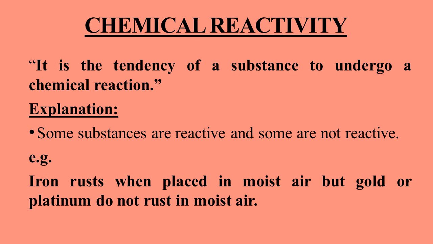There are many substances which have more capacity to undergo a chemical change. Those substances are called reactive, like iron rusts when placed in moist air, but gold or platinum do not rust in moist air. So here the iron is the reactive substance while gold or platinum are not reactive.